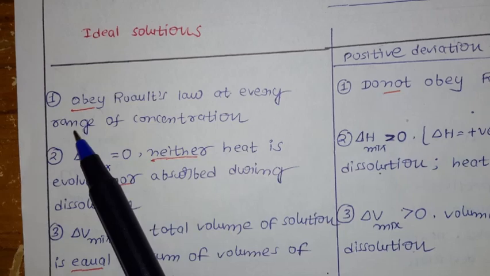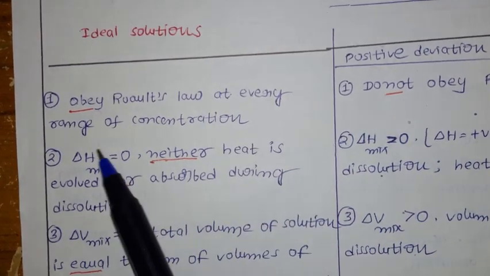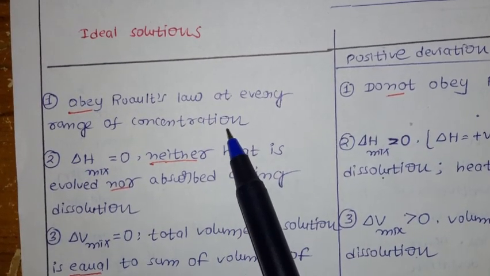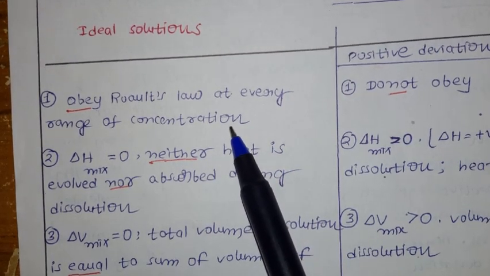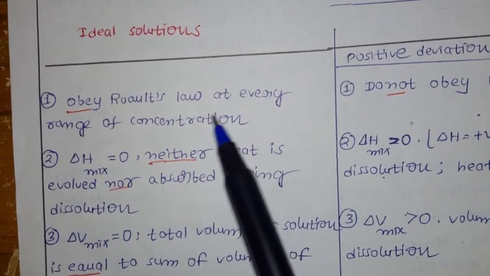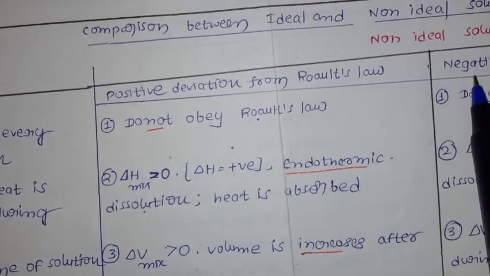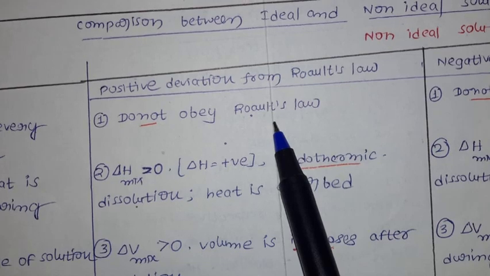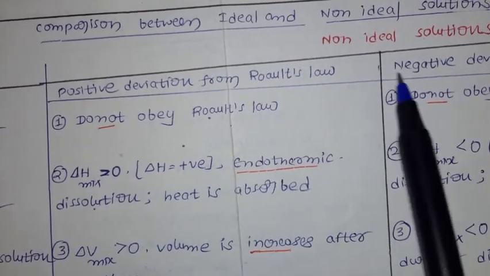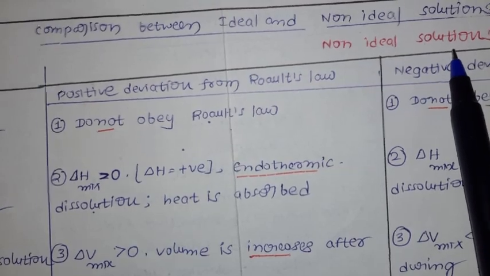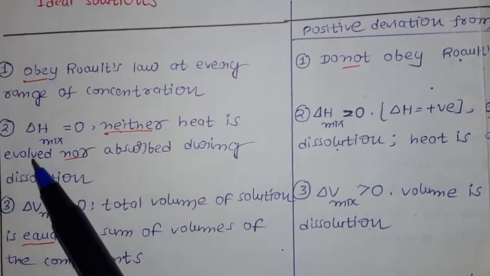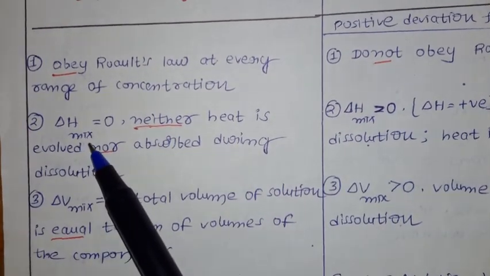Ideal solutions obey Raoult's law at every range of concentration, as already discussed. If a solution follows Raoult's law at all ranges of concentration, it is called an ideal solution. In the case of positive or negative deviation, they do not obey Raoult's law, which is why we call them non-ideal solutions. Second, delta H mixing is 0.